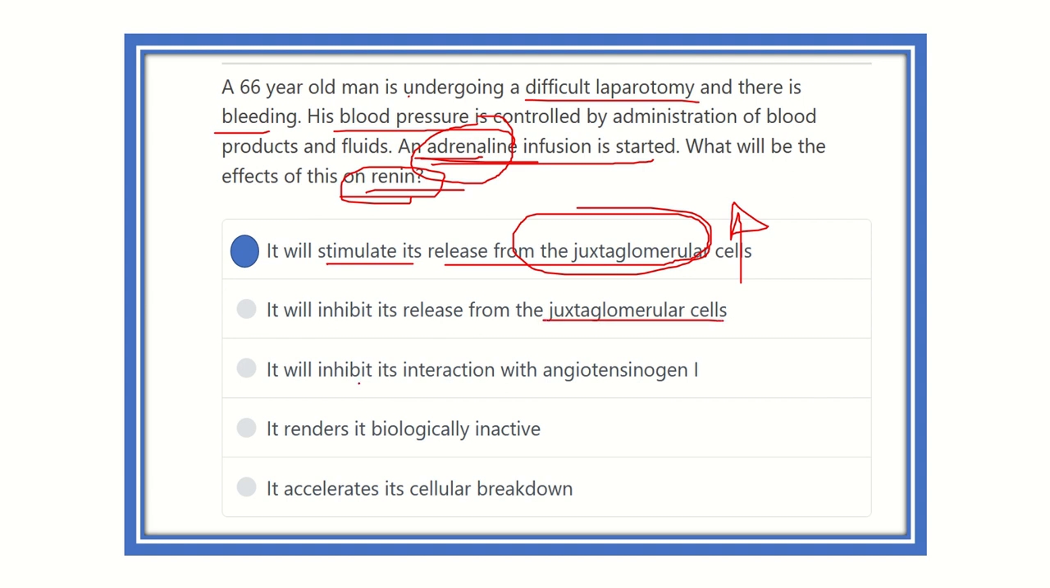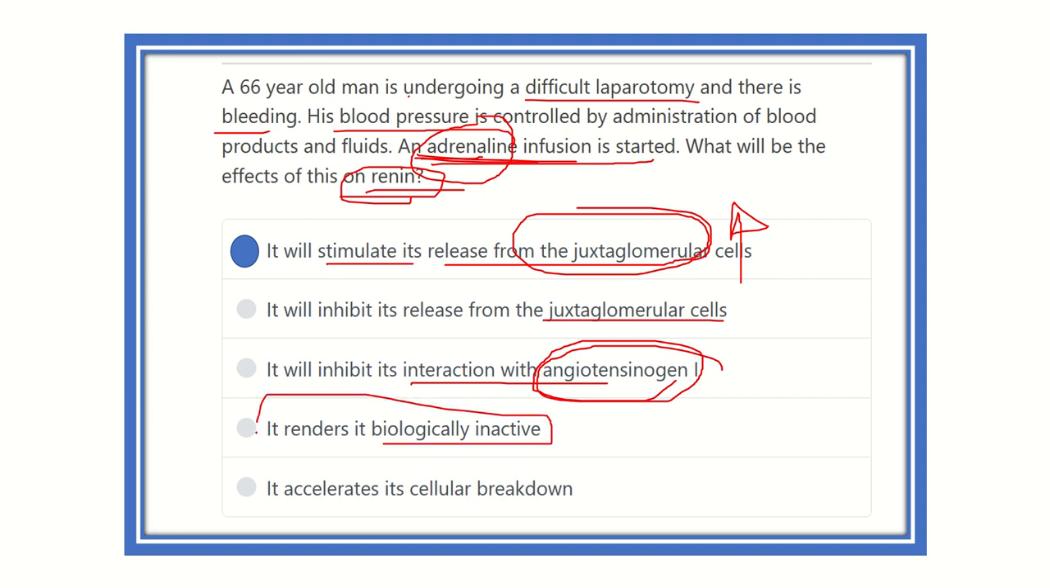The other option, inhibiting release from the juxtaglomerular cell, is the opposite function, so it is not true. It will inhibit interaction with angiotensin 1: this is not true, because interaction with angiotensin 1 occurs by renin, not by adrenaline. It renders it biologically inactive: this is also not true, because renin is biologically active. And it accelerates its cellular breakdown: this is also not true.